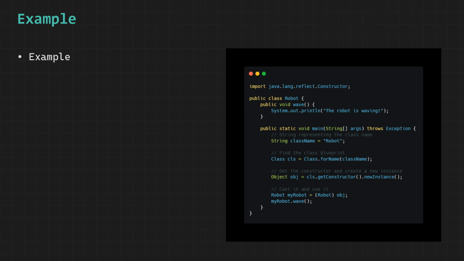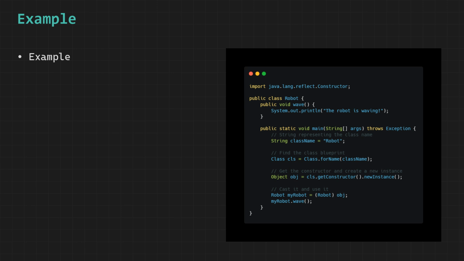At the beginning, we simply store the name of the class as a string, which in this case is Robot, and this might seem very basic, but it is actually the key idea behind reflection, because instead of hardcoding the class, we are treating it like data that can be changed dynamically at runtime depending on user input, configuration files, or external systems.